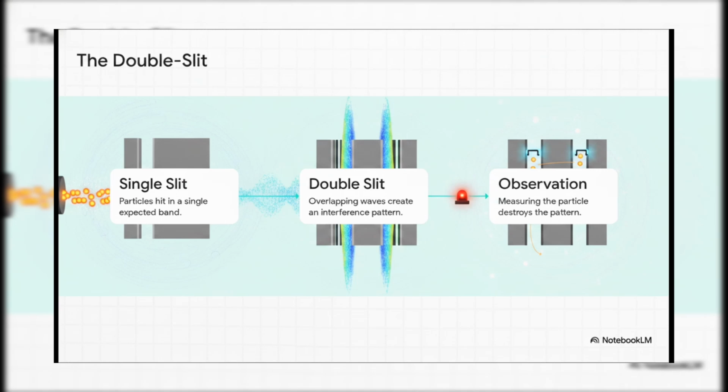If scientists place a detector at the slits just to see exactly which hole the particle goes through, the interference pattern completely disappears. It reverts back to acting like a standard solid particle. The universe literally changes its behavior just because we measured it.